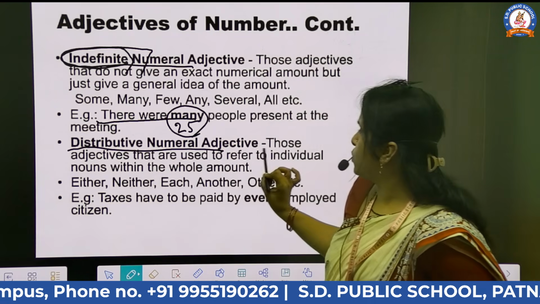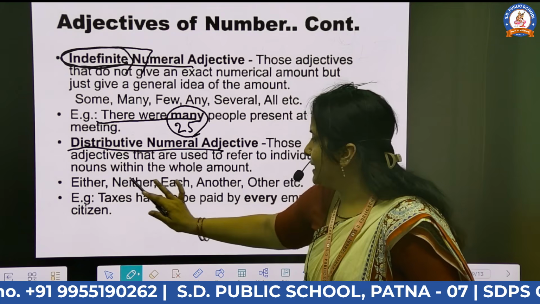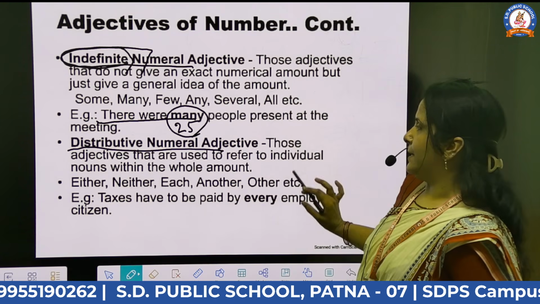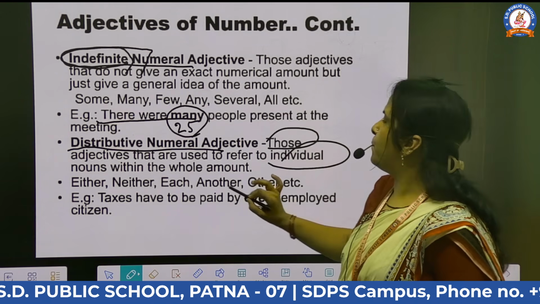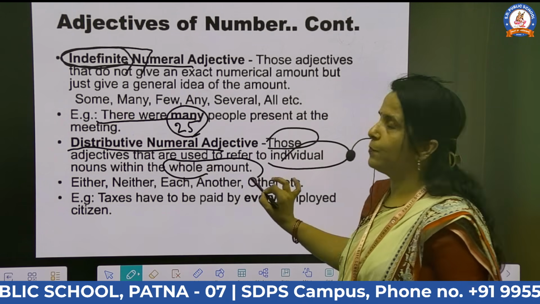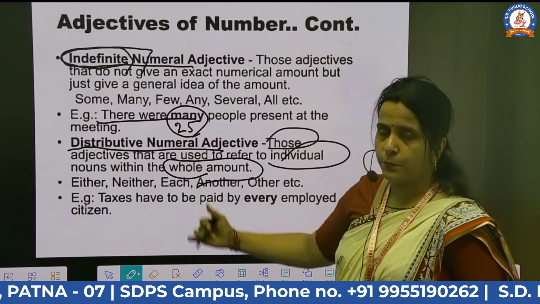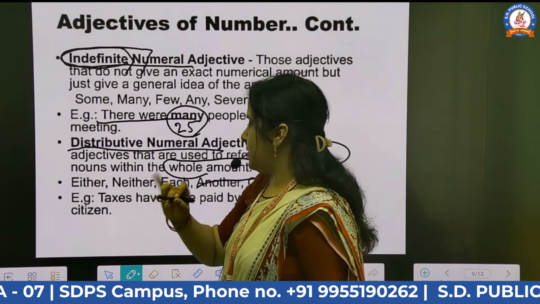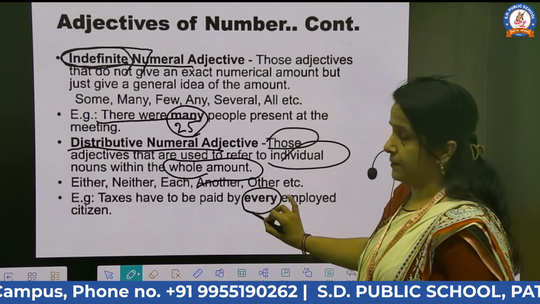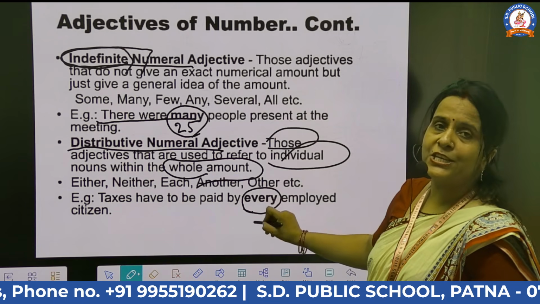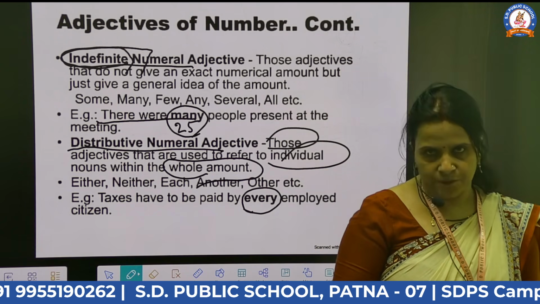Those adjectives that are used to refer to individual nouns within the whole amount: either, neither, each, another, other. अब वो adjectives जो कि किसी individual noun को पूरी तरह से whole amount में explain करते हैं, that is the distributive numeral adjective. Here is an example. Taxes have to be paid by every employed. Every employed means each and every particular citizen of the country.